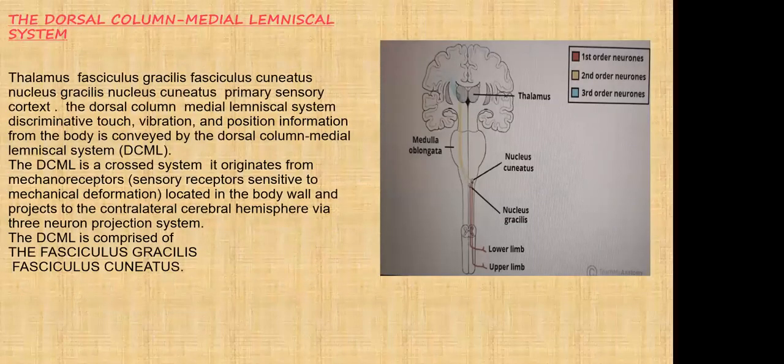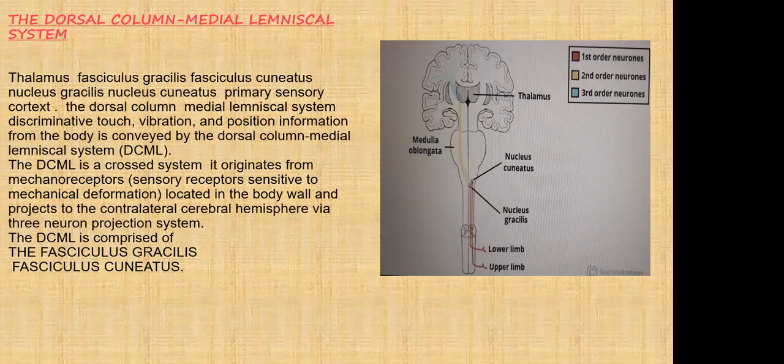The dorsal column medial lemniscal system. Fasciculus gracilis and fasciculus cuneatus, nucleus gracilis and nucleus cuneatus, thalamus, and the primary sensory cortex. Discriminative touch, vibration, and position information from the body is conveyed by the dorsal column medial lemniscal system, the DCML system.